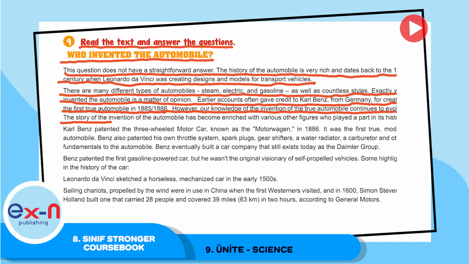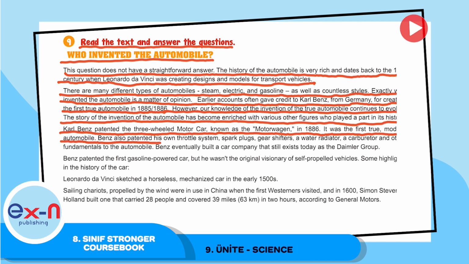The story of the invention of the automobile has become enriched with various other figures who played a part in its history. Carl Benz patented the three-wheeled motor car known as the motor wagon in 1886. It was the first true modern automobile.